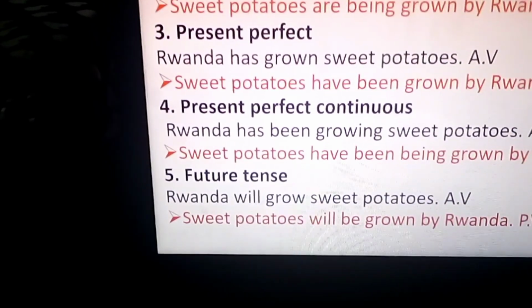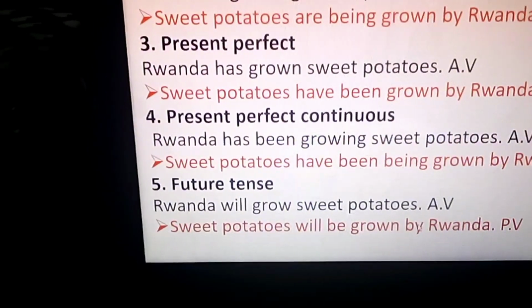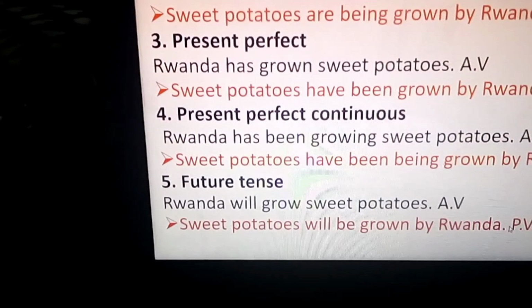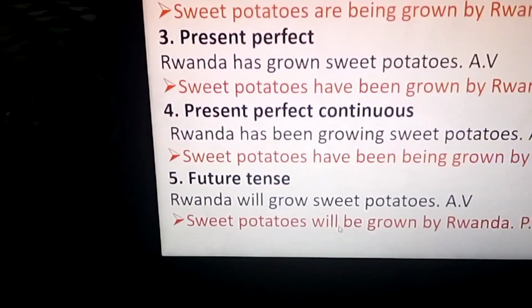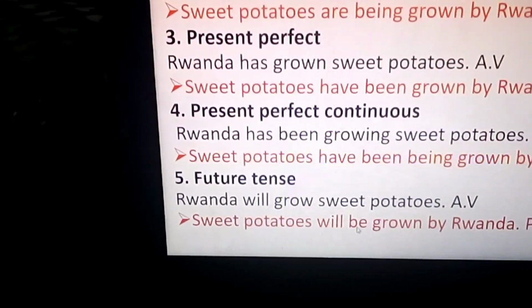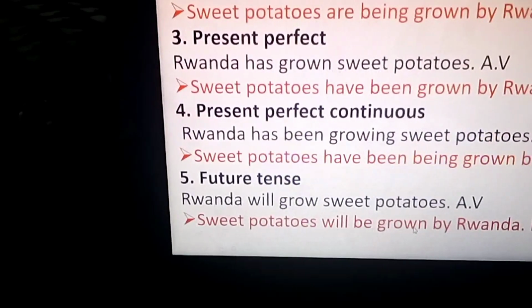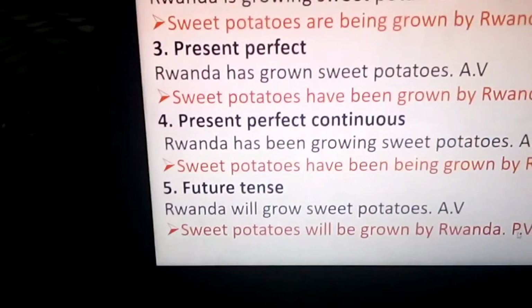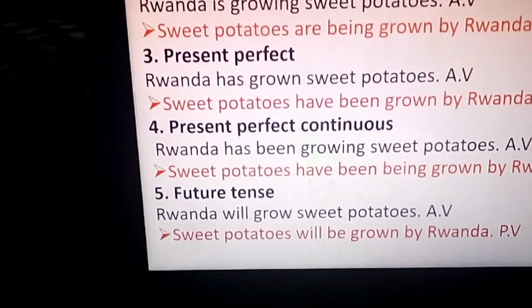Right? I go slowly so that you can understand. Good. Sweet potatoes will be grown by Rwanda. Passive voice. Very easy.